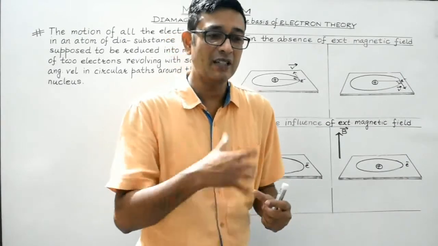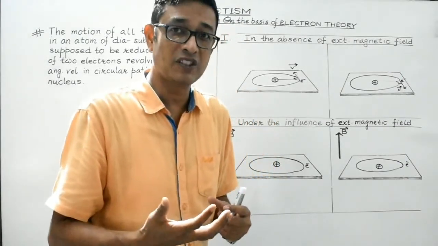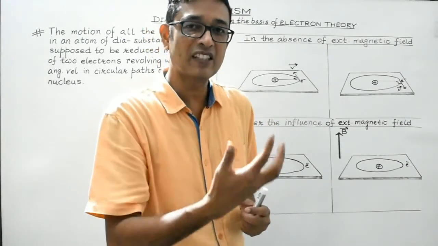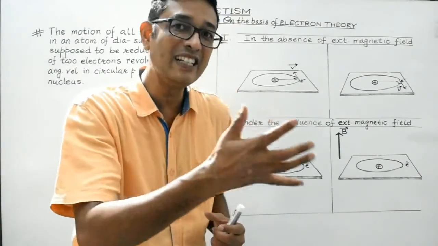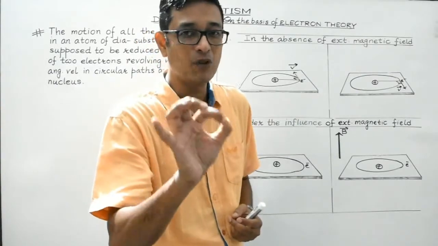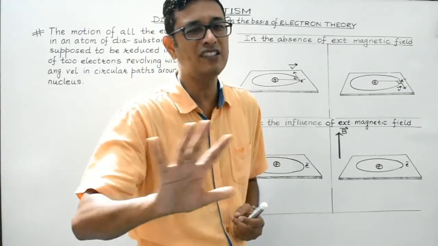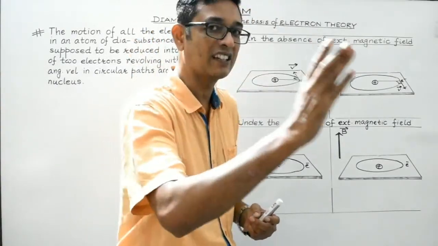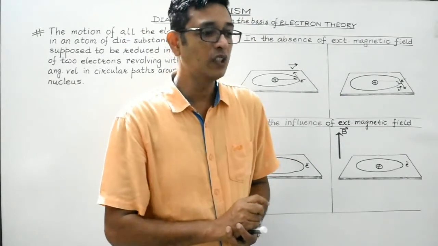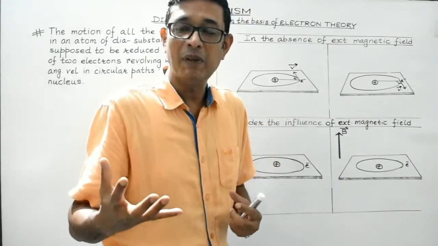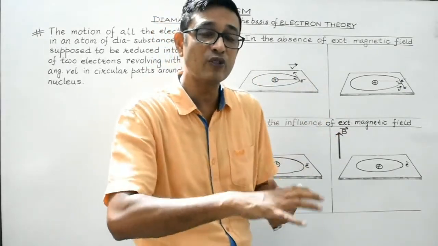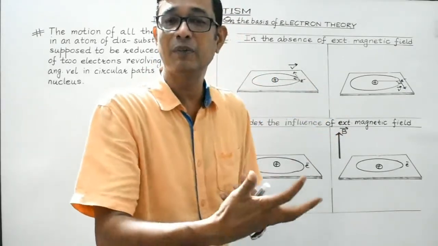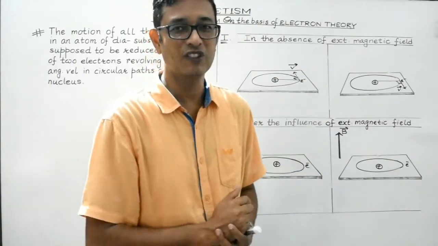Even if an atom behaves as a magnetic dipole, still in the absence of an external magnetic field, these atomic dipoles are oriented randomly. So the net magnetic moment of a substance is always 0 in the absence of any external magnetic field. Students, it is only when the magnetic substances are brought under the influence of some external magnetic field that they will get magnetized. They will develop their own south and north poles, right?